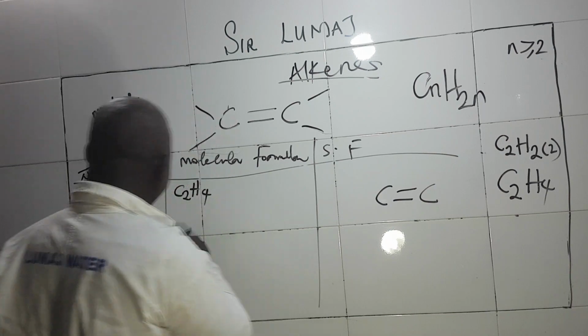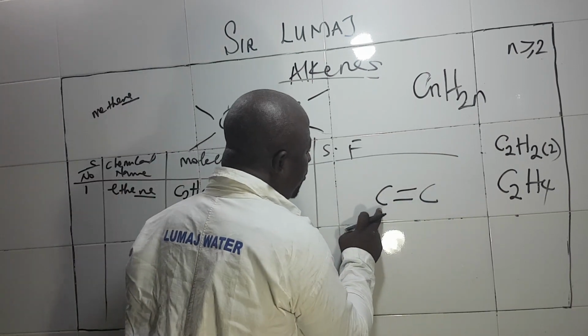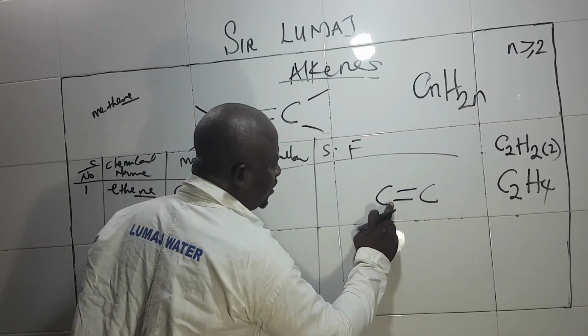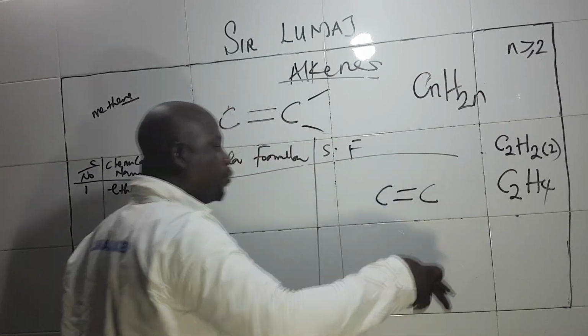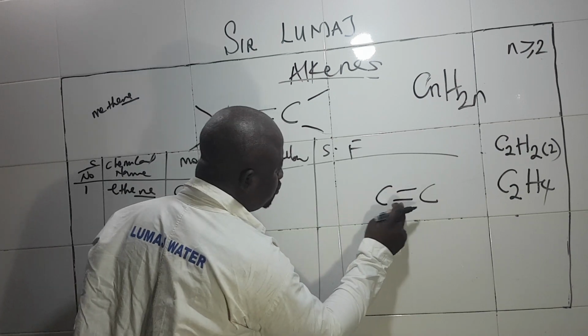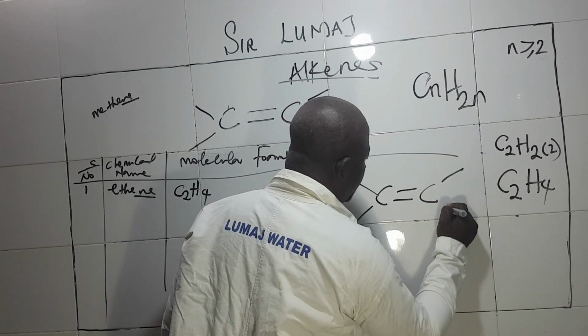You know, when we were writing the alkane, we wrote carbon to carbon single bond. But here it is carbon to carbon double bond. This is a single bond, this is a single bond, and this is a pi bond, meaning that this pi bond can be broken in a chemical reaction. So let's complete it. This is 1, 2, 3, 4, 1, 2, 3, 4 for this carbon atom.